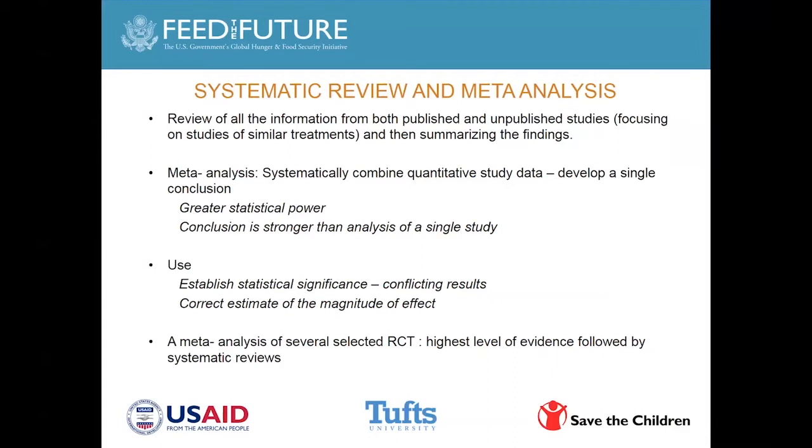So a meta-analysis is essentially going to give you greater statistical power, and the conclusion is going to be stronger than the analysis of a single study. Essentially, it helps establish statistical significance if you have conflicting results. And in the case of zinc, for instance, there have been a lot of conflicting results about the relationship of zinc with linear growth. There haven't been a lot of conflicting results about zinc and diarrhea, treatment for diarrhea. So essentially, in any meta-analysis or systematic review, if you read about zinc, you will find that there is absolute recommendation that you can go ahead and use zinc as a treatment for diarrhea.